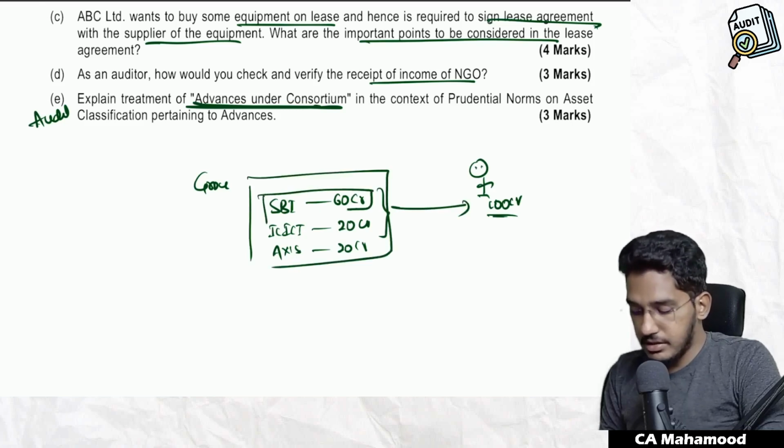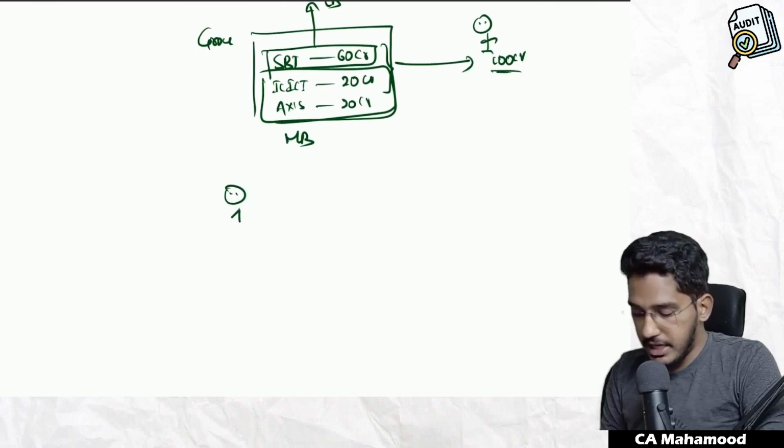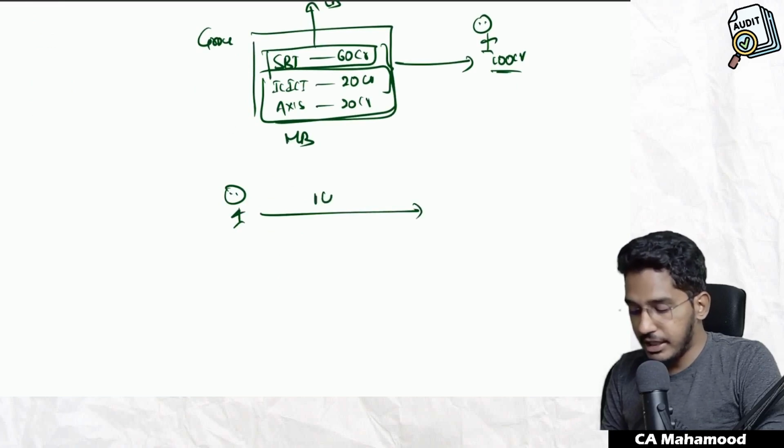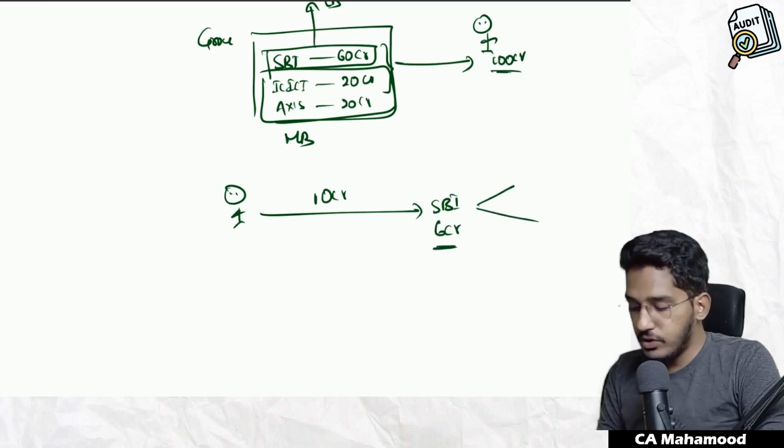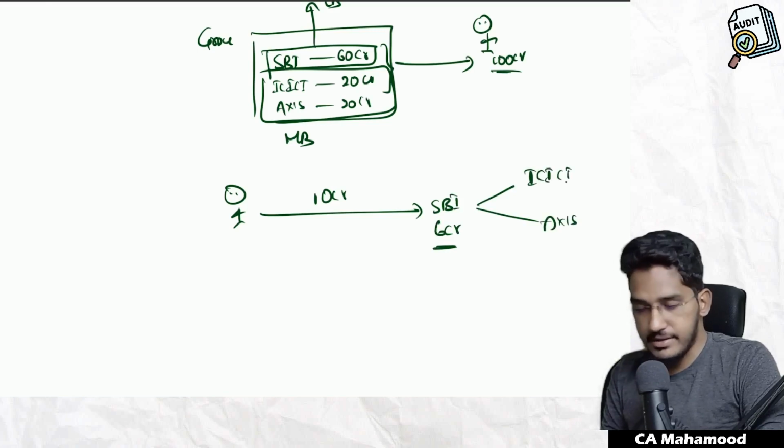Generally, the bank with highest share, that we call it as lead bank, and remaining banks we call it as members bank. See, if the customer is making payment to the lead bank, for example, he paid 10 crore rupees of installment to SBI. SBI has to keep the share. SBI has to keep 60% share. SBI has to keep only 6 crore rupees. Balance 4 crore rupees, they have to distribute it to members bank, Axis and ICICI.